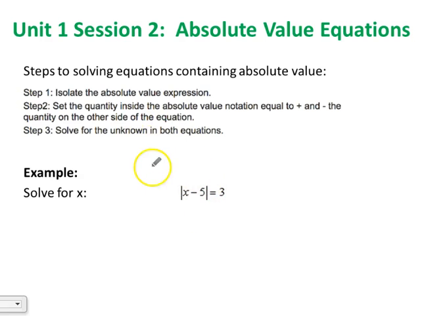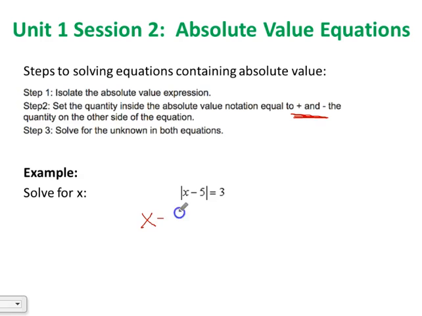That's all there is. And then step 2 is we're actually going to have two equations that we're solving for when we have absolute value equations. So to solve for them, we're always going to set up two equations. We set the quantity inside the absolute value notation equal to the positive and negative quantity on the other side of the equation. So we're going to take this absolute value expression, the absolute value of x minus 5 equals 3, and write two equations that we're going to solve for.